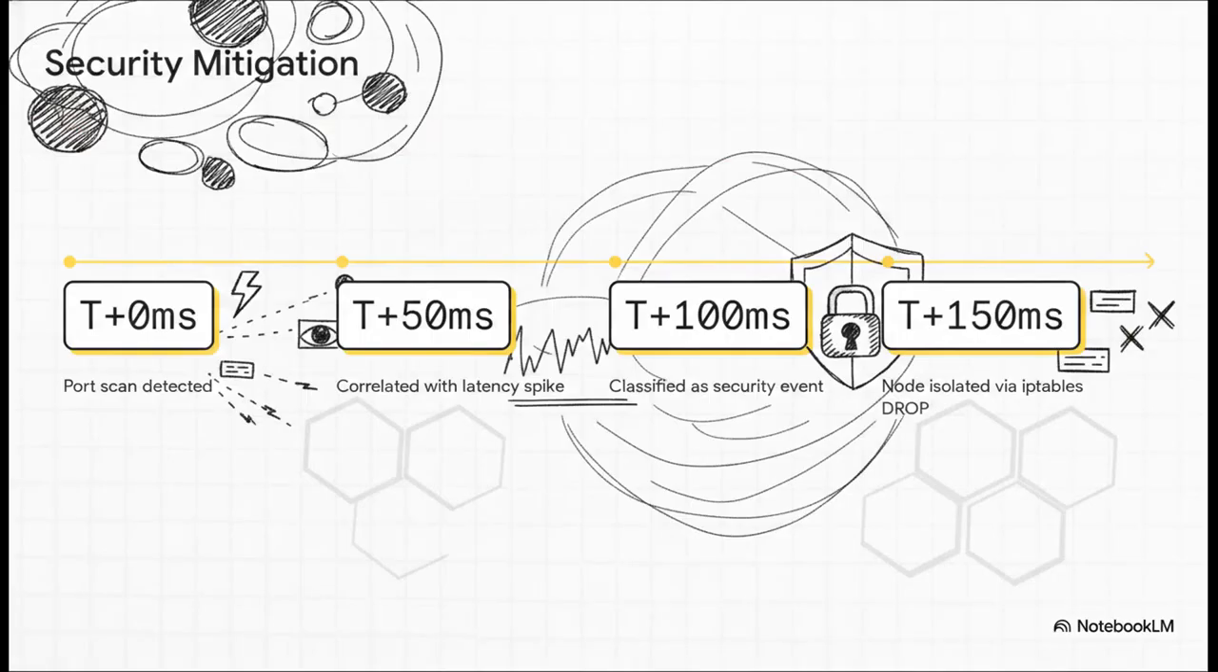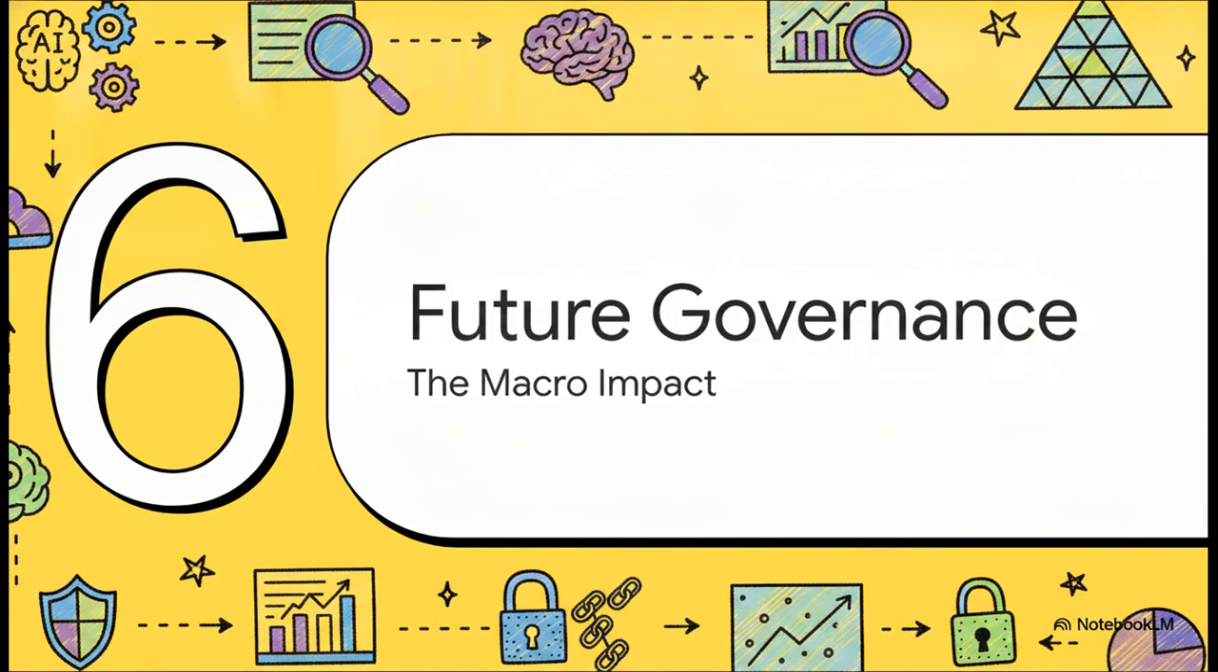Now, what's really interesting about this slide is the sheer, mind-blowing speed of the mitigation. We are not talking seconds here. This is measured in milliseconds. At T plus 0, the port scan is detected. At T plus 50 milliseconds, it's correlated with a latency spike. By T plus 100 milliseconds, it's definitively classified as a security threat. And at T plus 150 milliseconds, literally in the blink of an eye, the agent executes an IP tables drop rule, instantly isolating the node and cutting off the attacker. That is fast. Finally, let's slow things down a bit for Section 6, the future of governance.